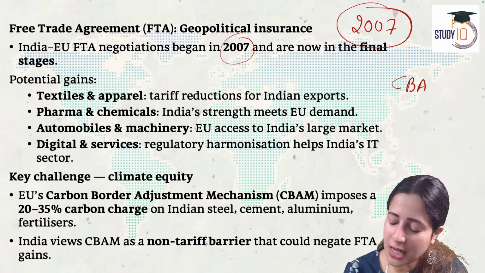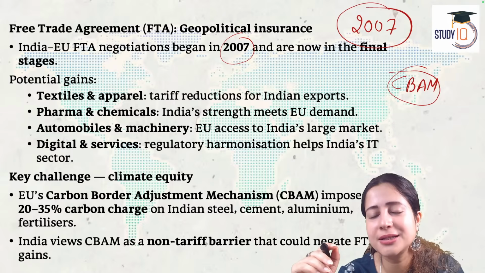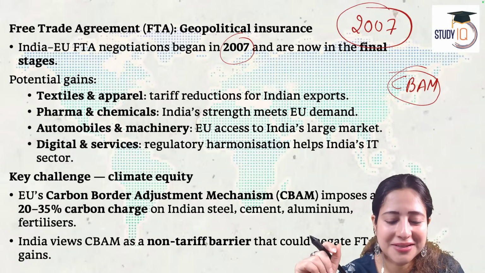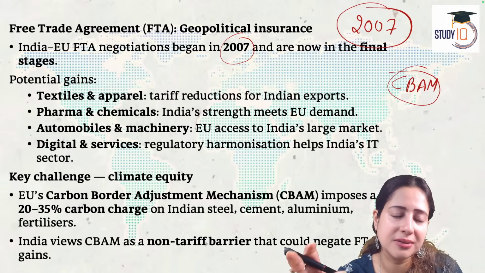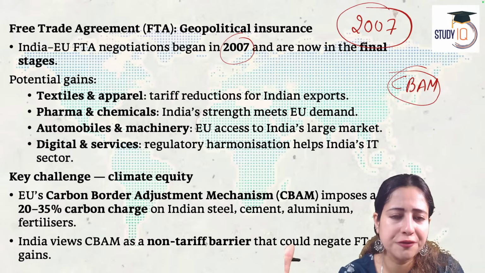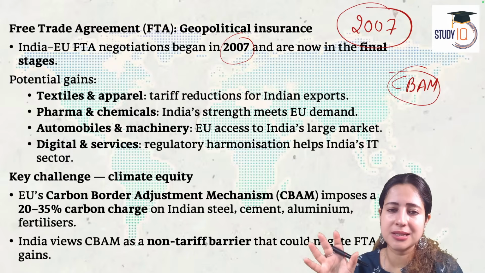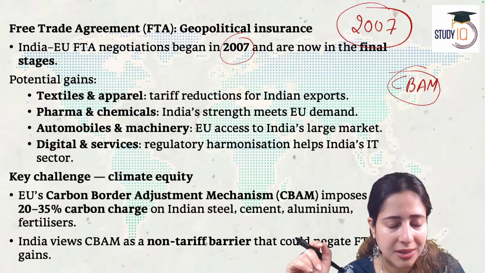CBAM, Carbon Border Adjustment Mechanism. There are two, three kinds of tariff barriers. Very good. One trade barrier happens in the form of tariff. If America doesn't want India to sell products in its markets, America creates a tariff. This is called a tariff barrier to trade, a financial barrier.